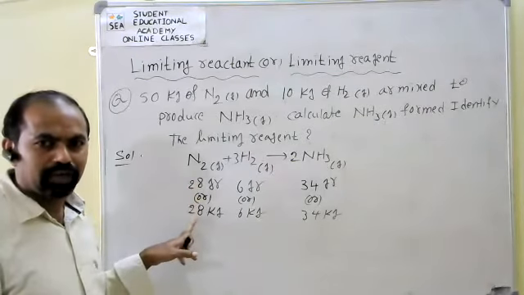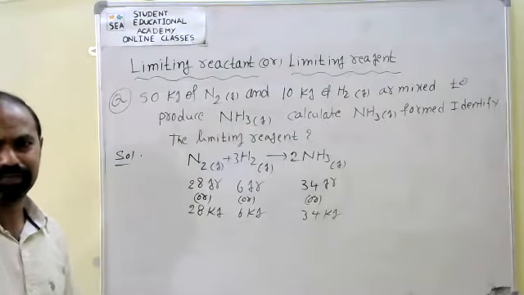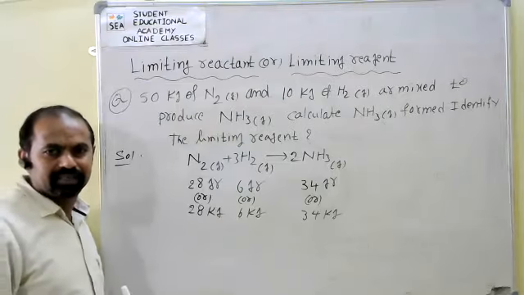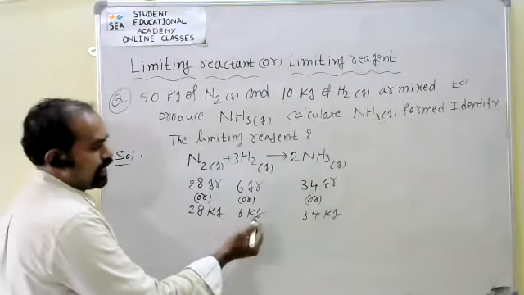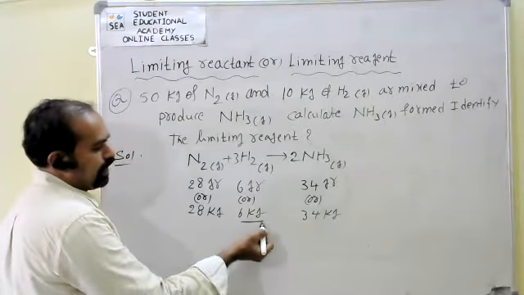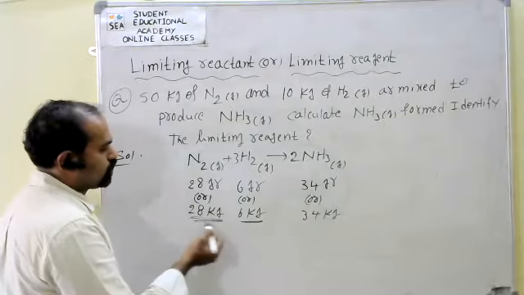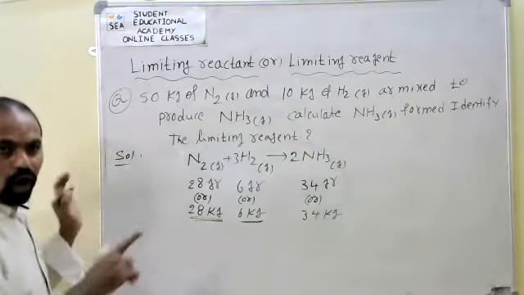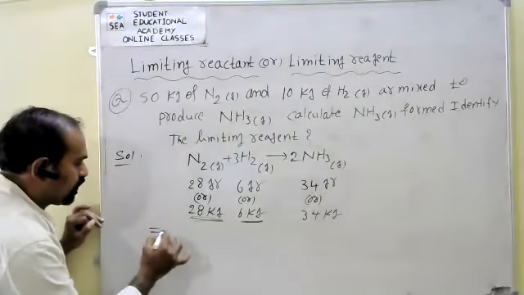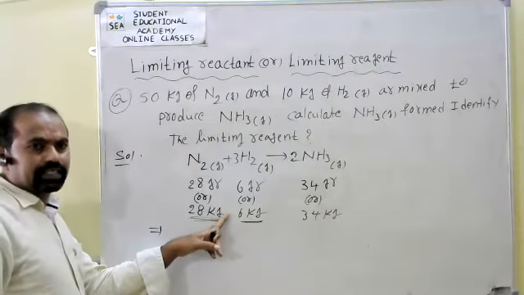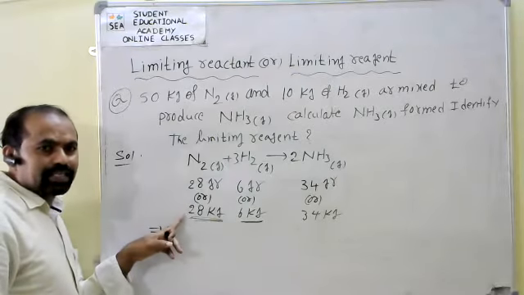28 grams I have converted into 28 kgs. So all are taken in kgs. See here, according to the balanced chemical equation, 6 kgs of hydrogen are required for 28 kgs of nitrogen.